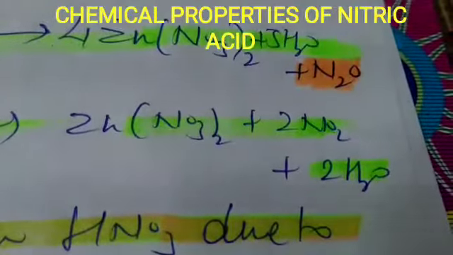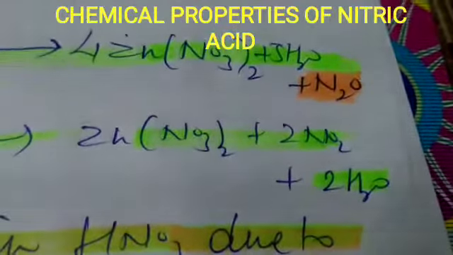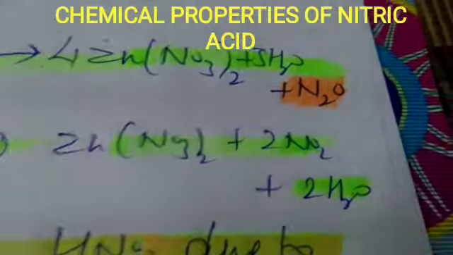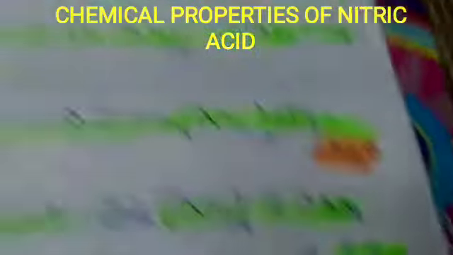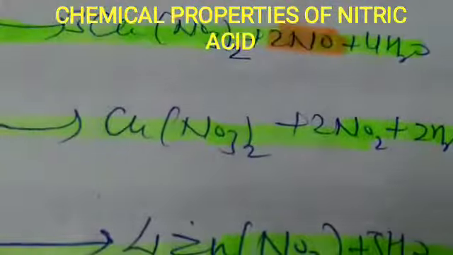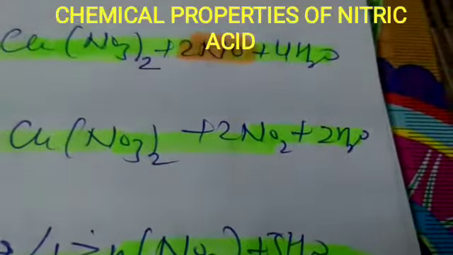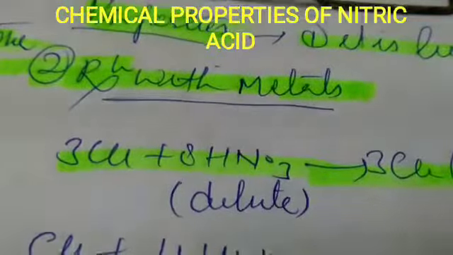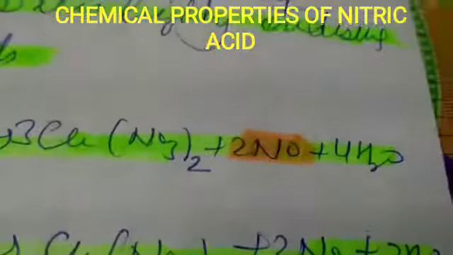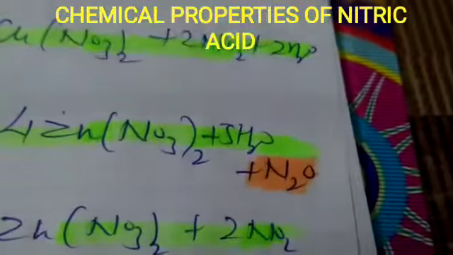So when concentrated nitric acid is given, we get the nitrate of the concerned metal, nitrogen dioxide and H2O. Here also, nitrate of copper, nitrogen dioxide and H2O. So products are the same in case of concentrated nitric acid, but if we are treating with dilute nitric acid, copper will give nitric oxide and zinc will give nitrous oxide.